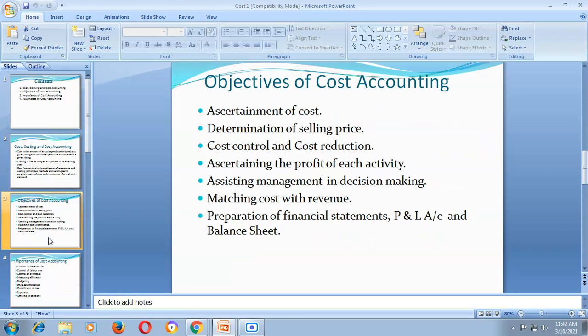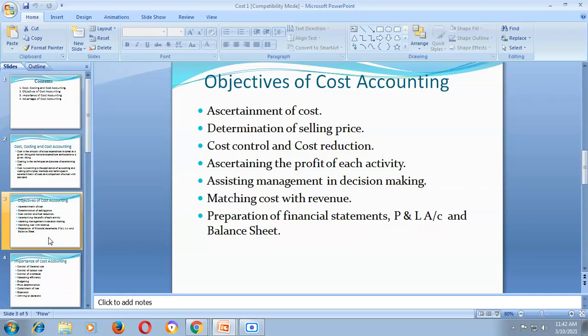Now let us discuss the objectives of cost accounting. Why is cost accounting compulsory? Nowadays, for all manufacturing companies, for all trading companies, cost accounting is mandatory along with financial accounting. Now, what are the objectives of cost accounting? Number one, the basic primary objective of cost accounting is ascertainment of cost.